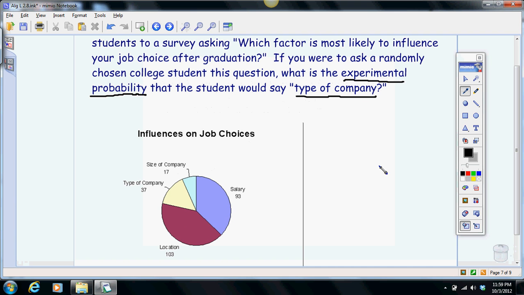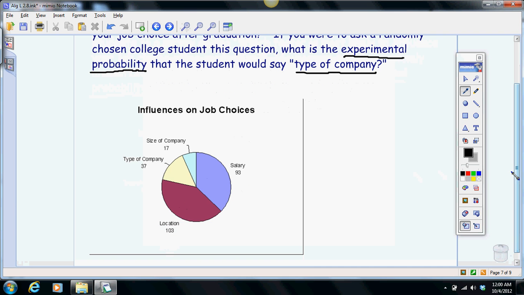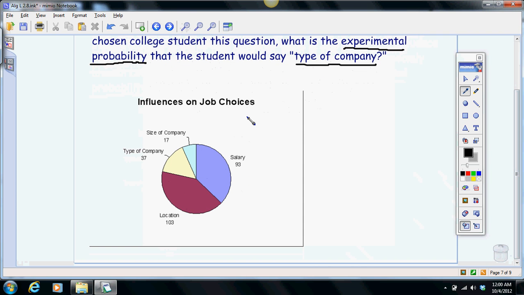So let's kind of look a little closer at this graph. This graph says influences on job choices. So we have salary, 93 students chose that, location 103, type of company is 37, and size of company is 17. So remember, experimental probability is the number of successes over the number of trials.